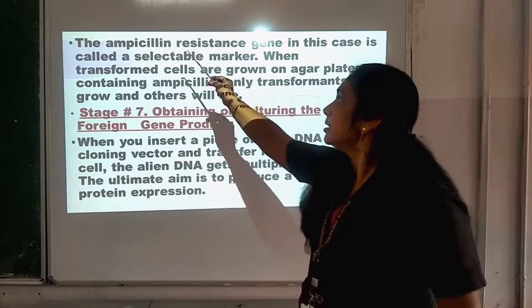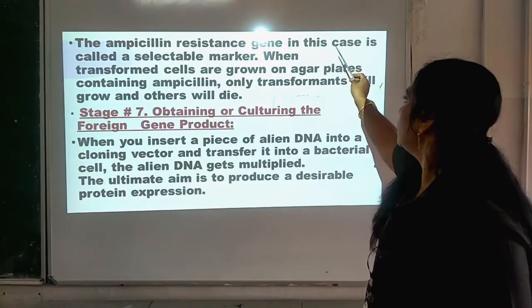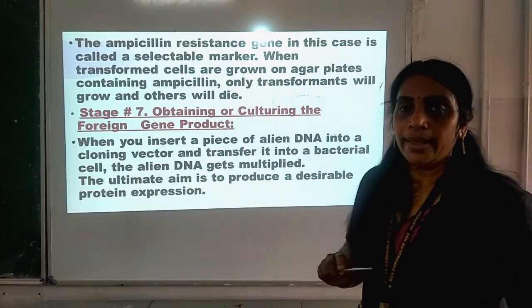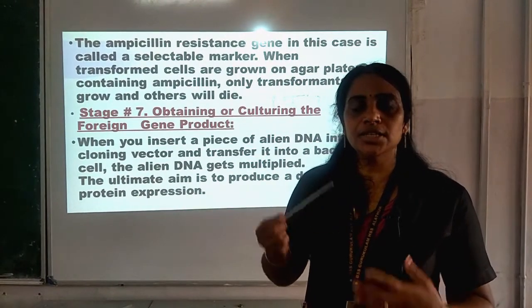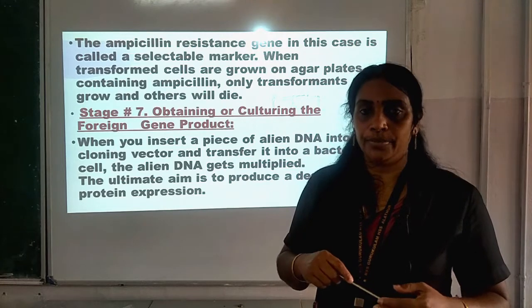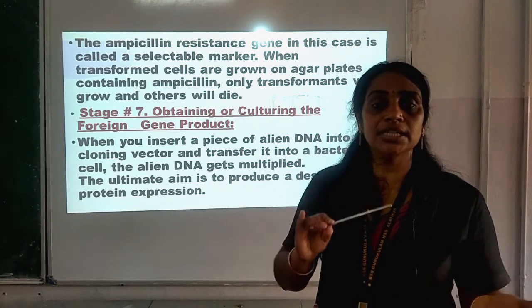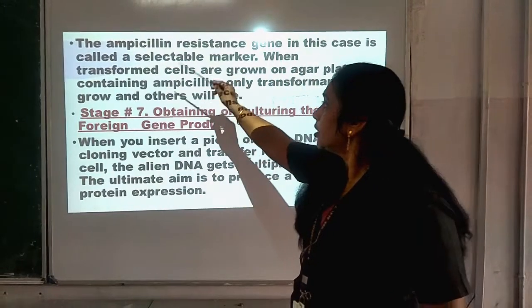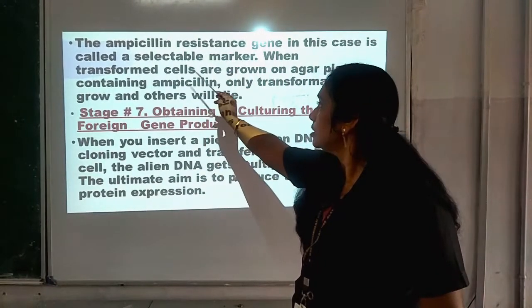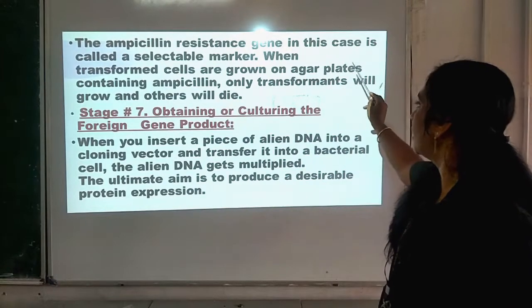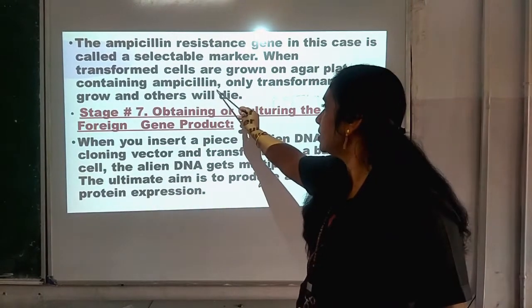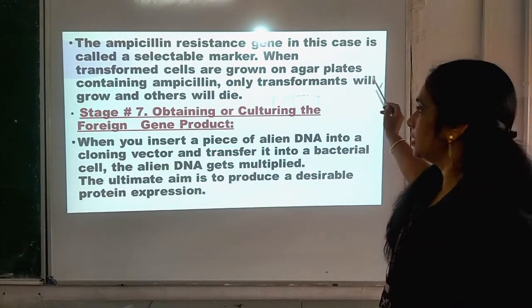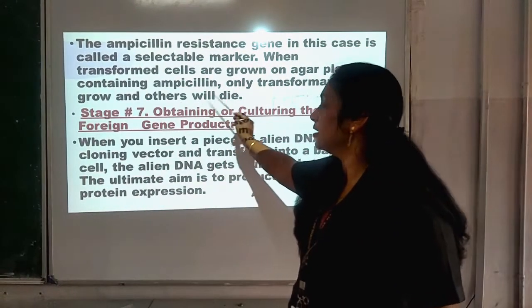Now, the ampicillin resistance gene in this case is called a selectable marker. So, when this ampicillin resistant gene is introduced into the E. coli, surely the ampicillin resistant gene is a selectable marker. When transformed cells are grown on agar plates containing ampicillin, only transformants will grow and others will die.